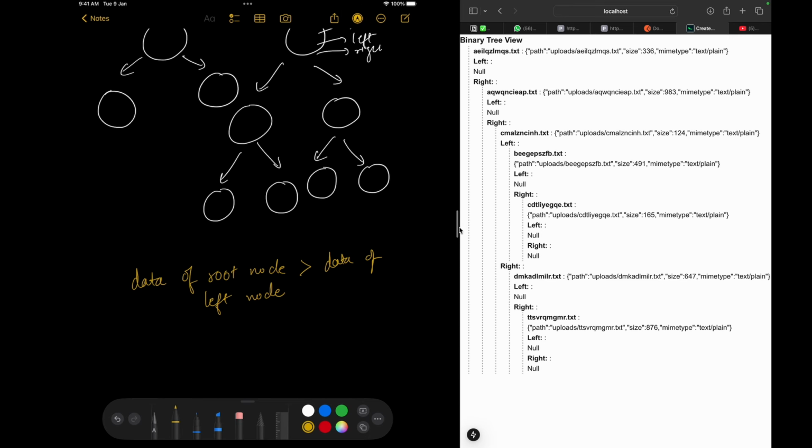Okay, and the data of the right node will always be greater than the data of my root node. And the root's data will always be greater than the data of my left node. That means the data of my left node will always be the smallest.